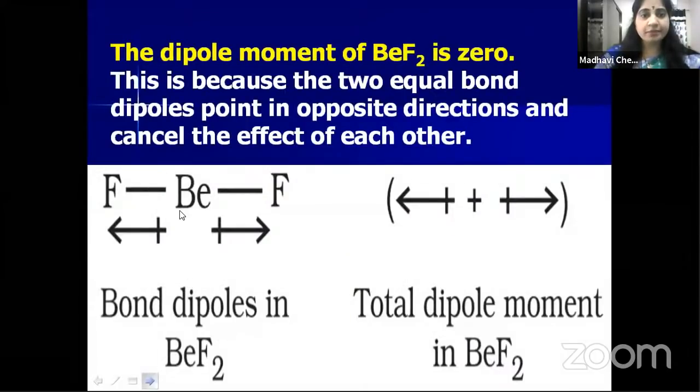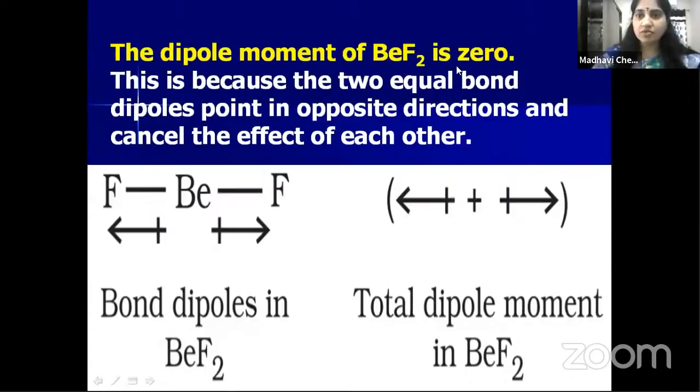Now coming to beryllium fluoride, BeF2. In BeF2, children, fluorine is more electronegative, so the bond pair of electrons shifts more towards the fluorine. This vector represents the dipole moment due to this fluorine, and this vector represents the dipole moment due to the other fluorine. See, children, these two vectors have the same magnitude but are in opposite directions. So the total dipole moment is 0 in case of beryllium difluoride. BeF2 has 0 dipole moment.